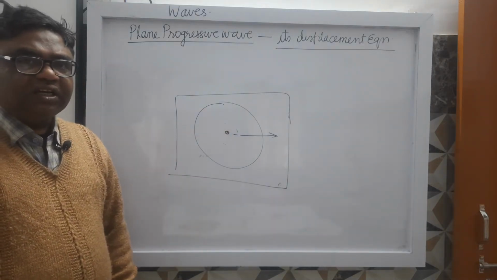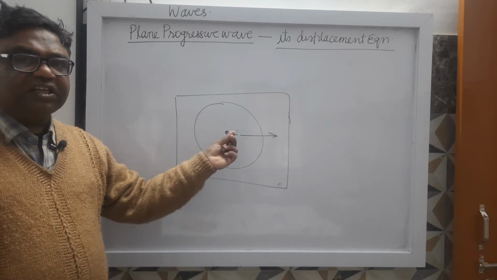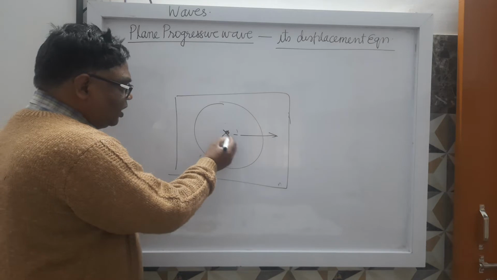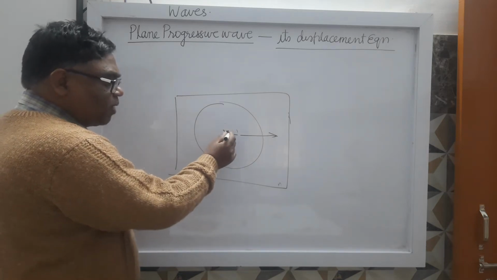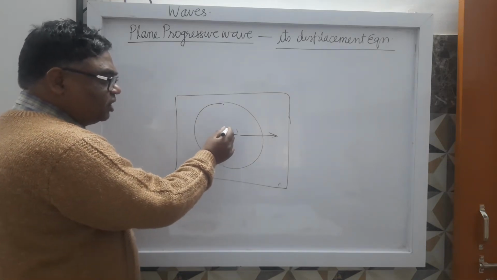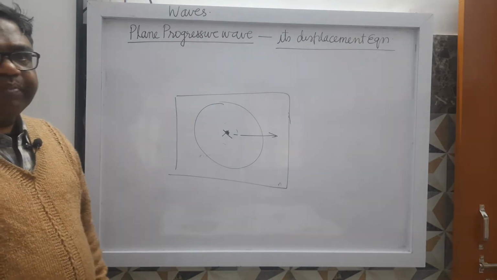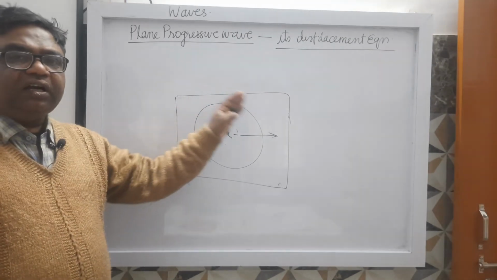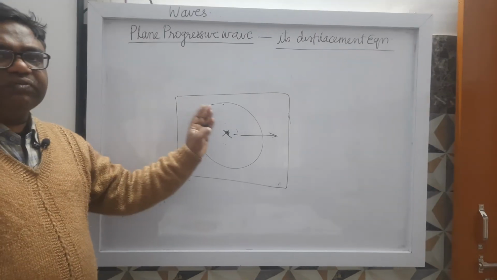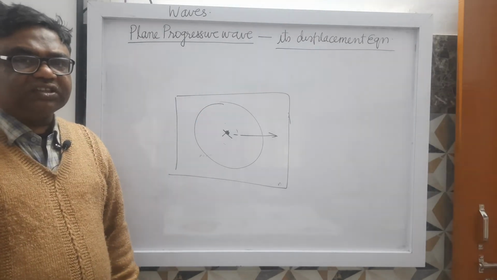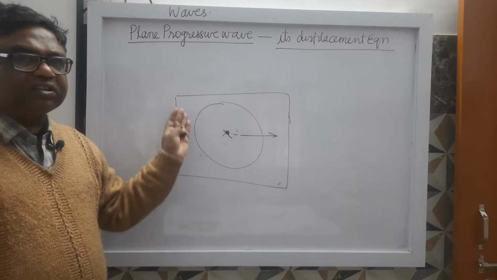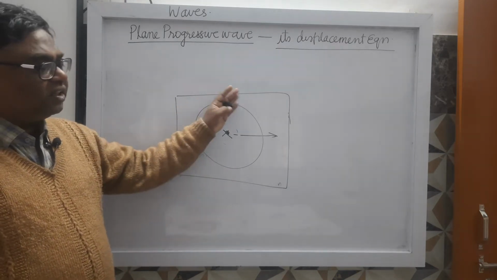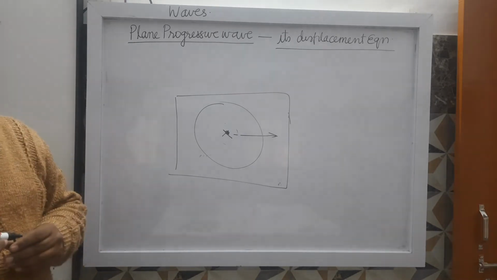It's clear? Means here only a pulse has been created, there is no wave. But if you keep on disturbing in a regular manner, if you keep on imparting energy in a regular manner, ripples will be produced one after the other, and the whole water surface will be in the state of oscillation. Particles of the whole water surface will be oscillating, and we will say that then the wave has set up.